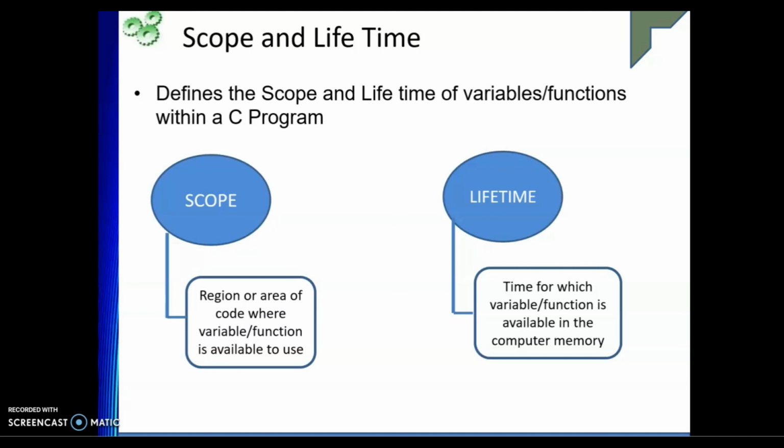When we talk about the lifetime of a particular variable, suppose it is declared in a function, but we want it to remain even after the function terminates. Then we are talking about the static variable, which I will cover in storage class.